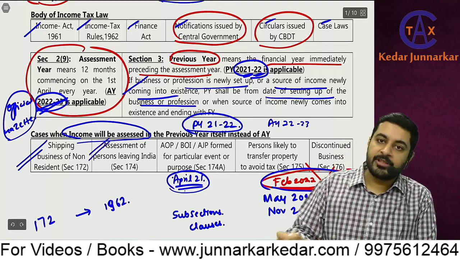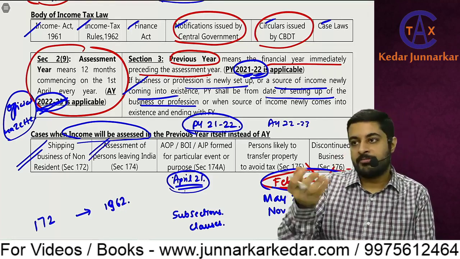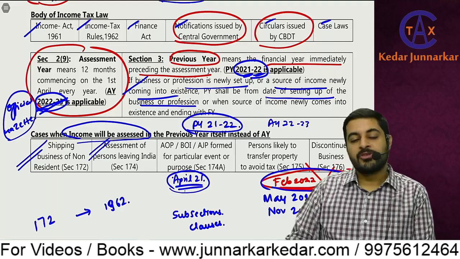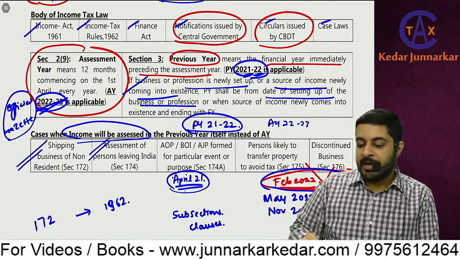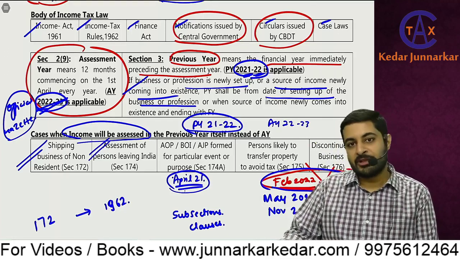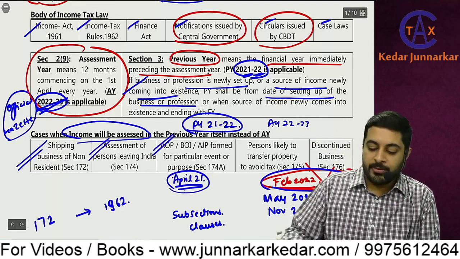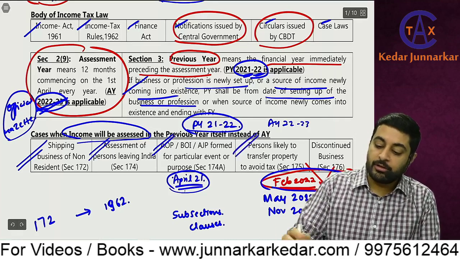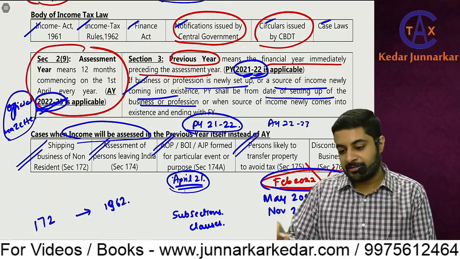Or assessment of a person leaving India. You know, a lot of people just run away from India. So there is a provision in section 174 that you pay tax and only then at the airport will you be given clearance. Otherwise clearance won't be obtained. Then AOP, BOI, AJP formed for a particular event or purpose. Then a person likely to transfer property to avoid tax.